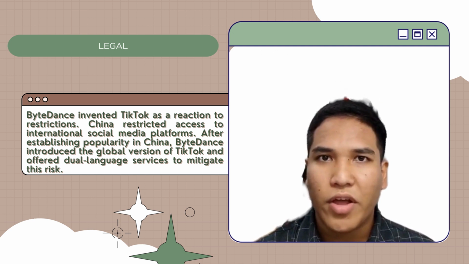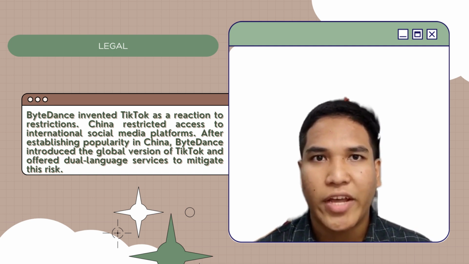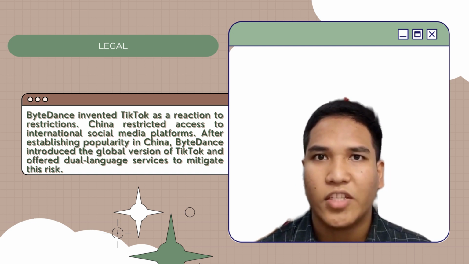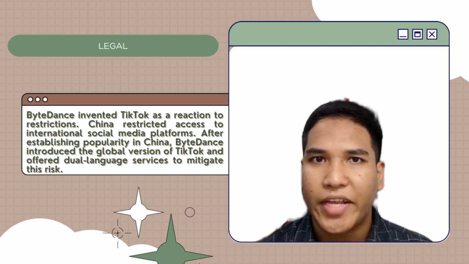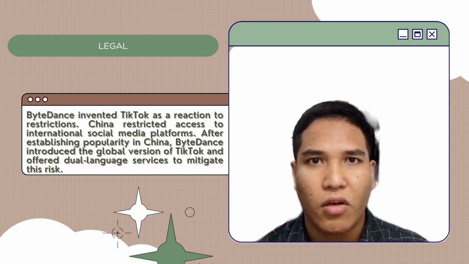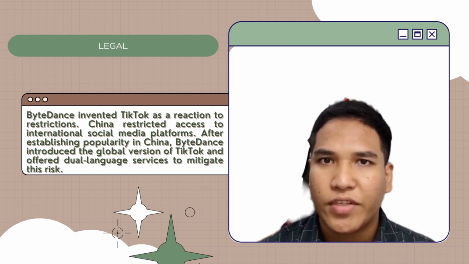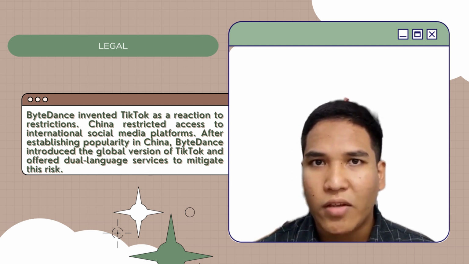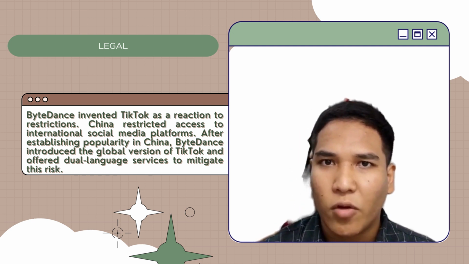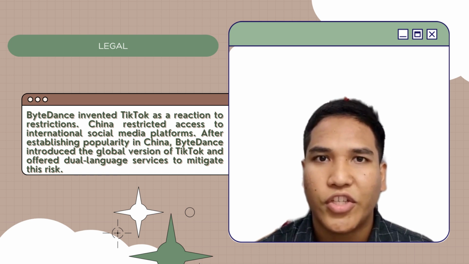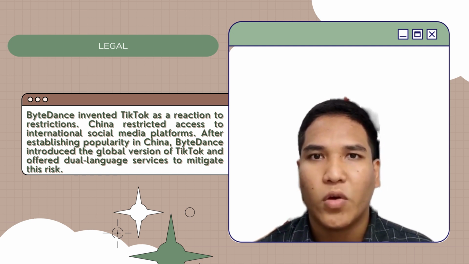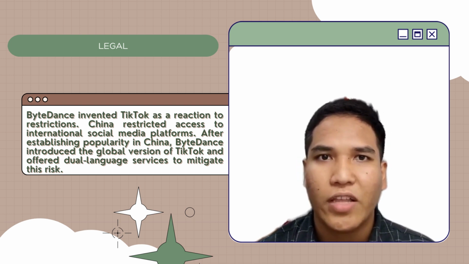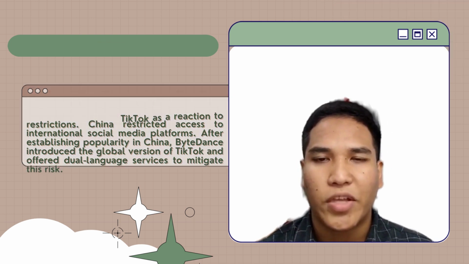ByteDance invented TikTok as a reaction to restriction. China restricts access to international social media platforms. After establishing popularity in China, ByteDance introduced the global version of TikTok and offered dual language services to mitigate this risk. The strategy appears to be a new model for businesses pursuing the Chinese and global market. This legislation was to perform improved consumer protection, which will indirectly aid consumers in feeling secure when using this application.